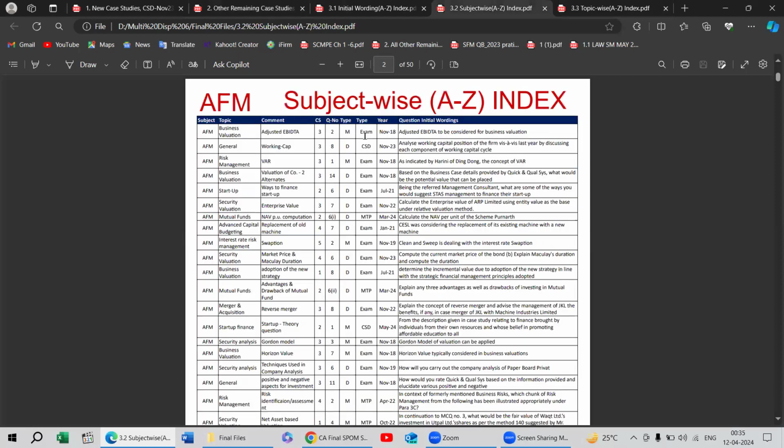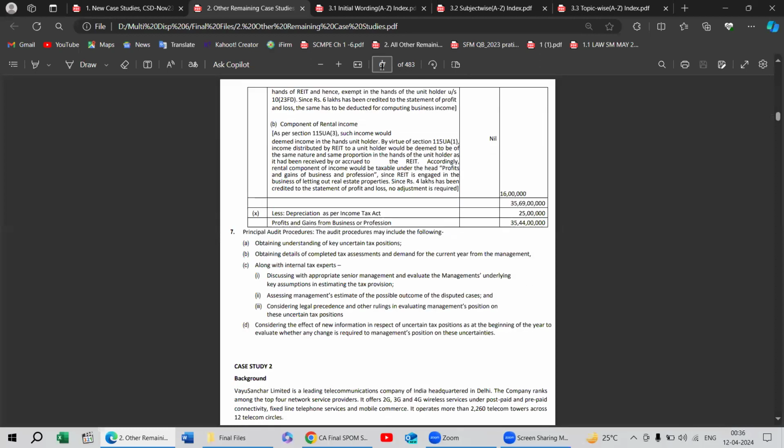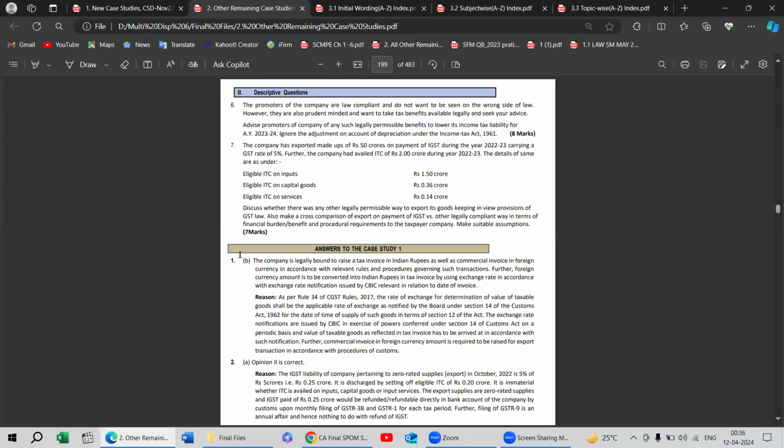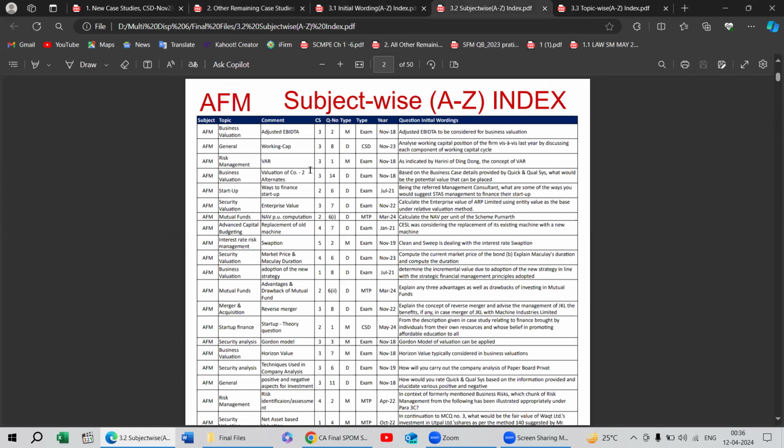Like firstly, if you are solving a case study in the exam, it is most common that you will pick which subject has been asked in the particular question. Like if I'm moving through the remaining case studies, randomly opening any page number, let's keep 200, I'm not sure. So let's find a case study that says the promoters of the company are law compliant, and this is from income tax, that is direct tax. The initial word is T, and the subject is direct tax. So let's move to direct tax.